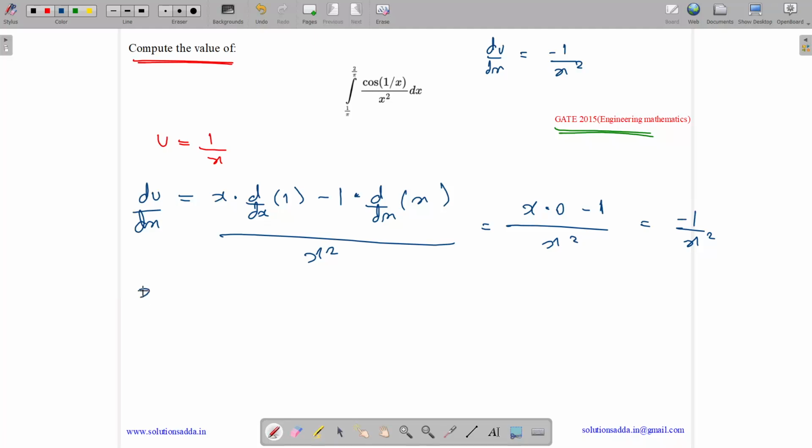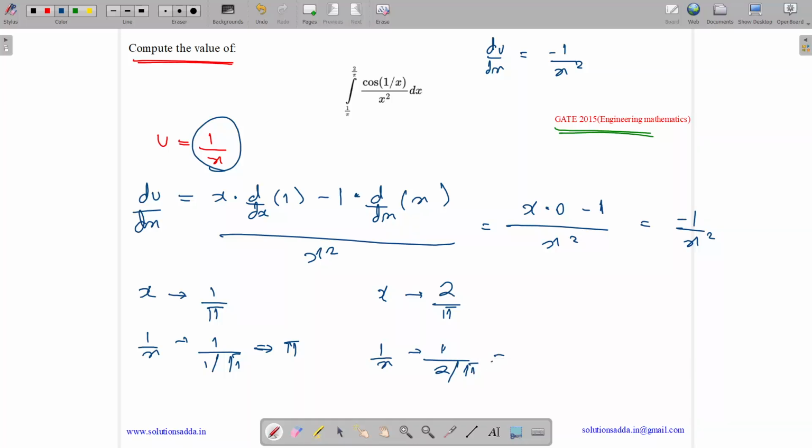So when we were using x, then limit was 1 by pi. Now when we are using 1 by x, then limit becomes 1 by 1 by pi, which is pi. This is the lower limit. So for x, the upper limit was 2 by pi. So for 1 by x, as we have used here 1 by x, the upper limit will become 1 by 2 by pi, which is pi by 2.